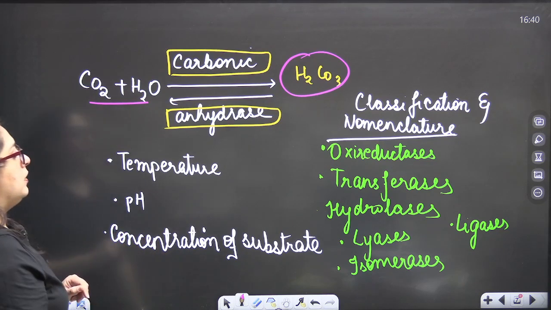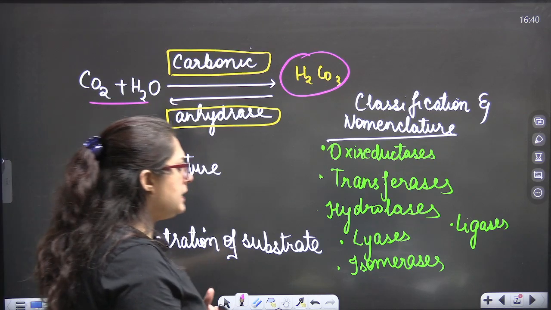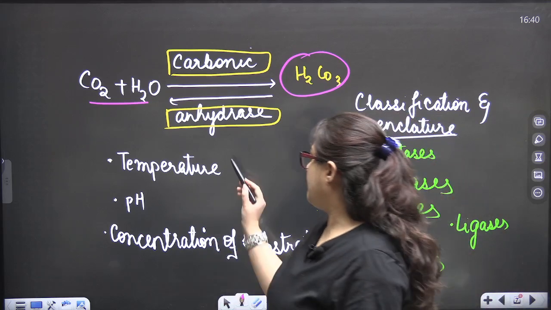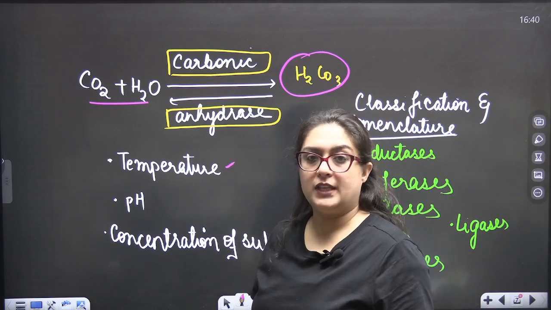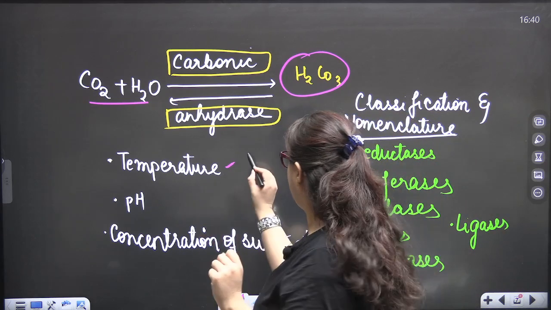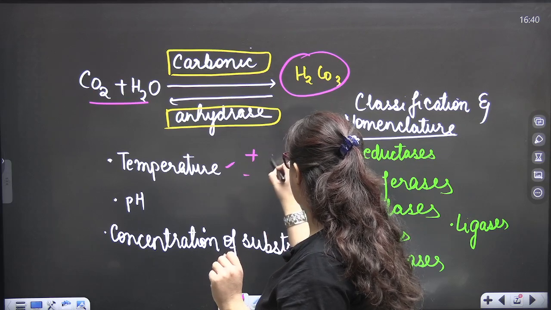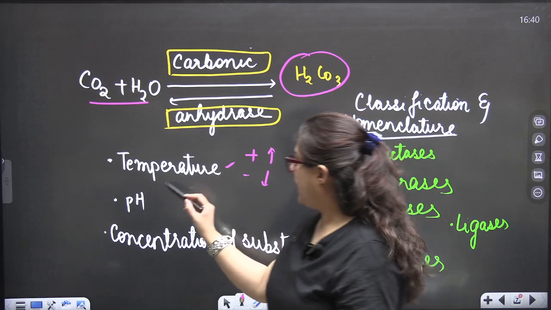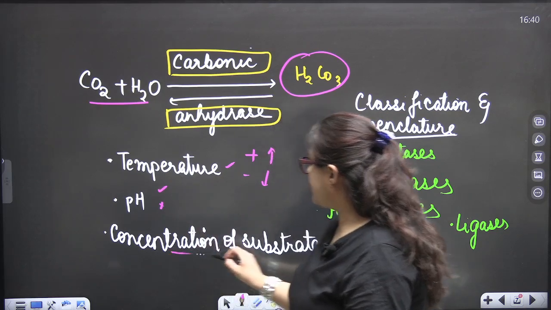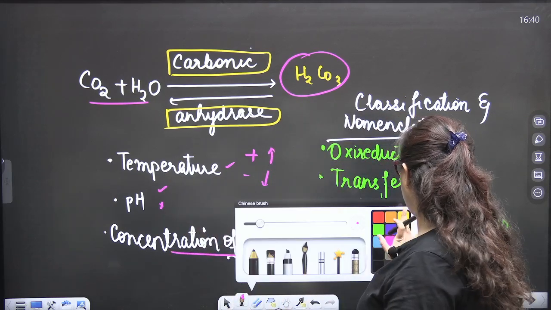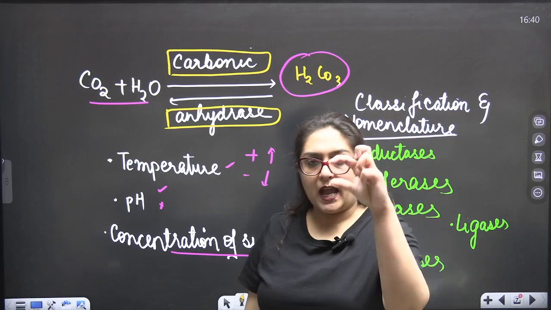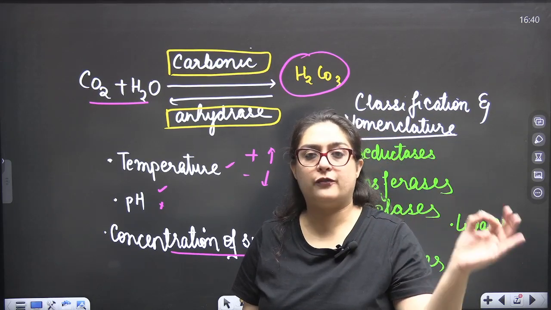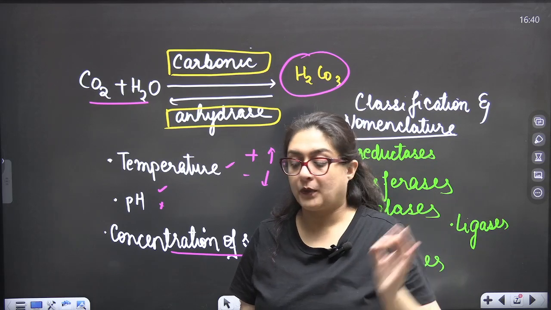Okay. Now, enzymes work depending on various factors. Temperature: if you increase the temperature, enzymatic activity increases; if you decrease the temperature, enzymatic activity decreases. Same with pH, increase or decrease. Then concentration of substrate: an enzyme is always bound to a specific substrate. An enzyme-substrate complex forms and the product forms.